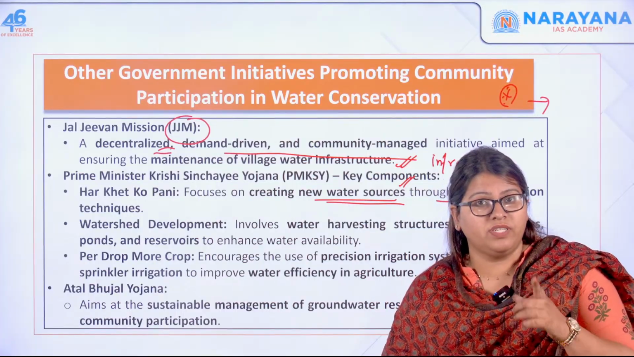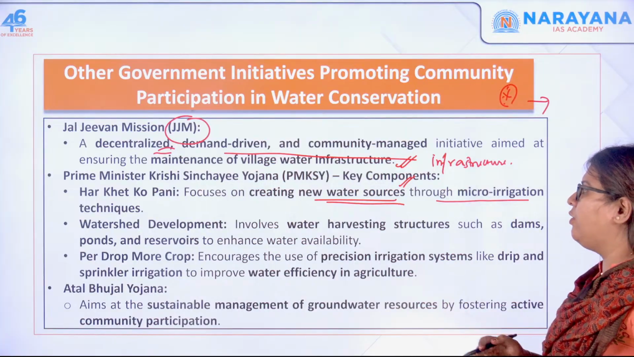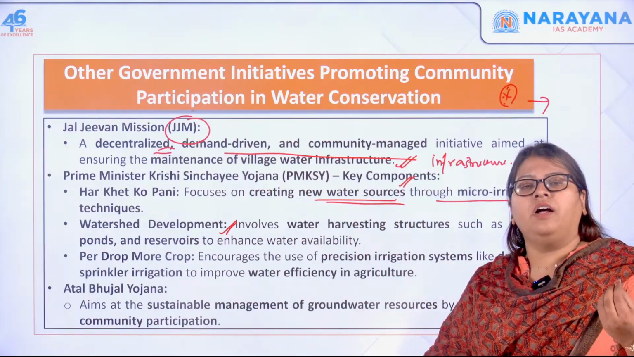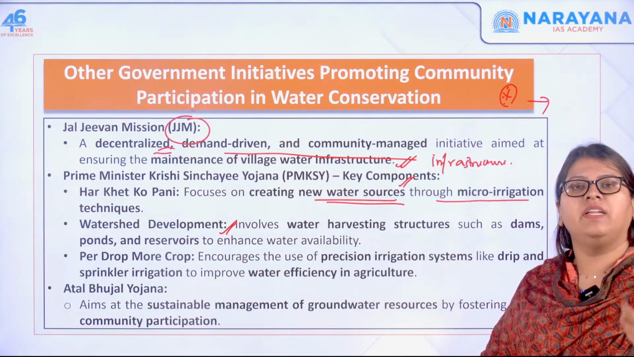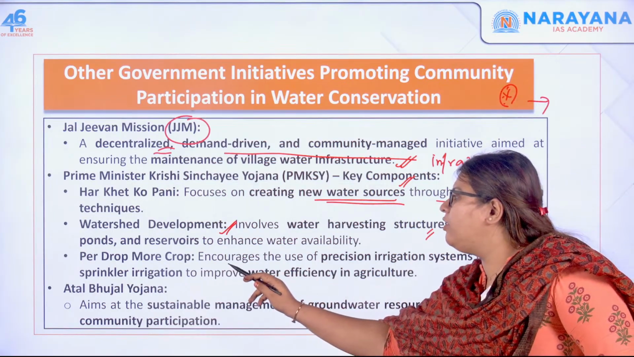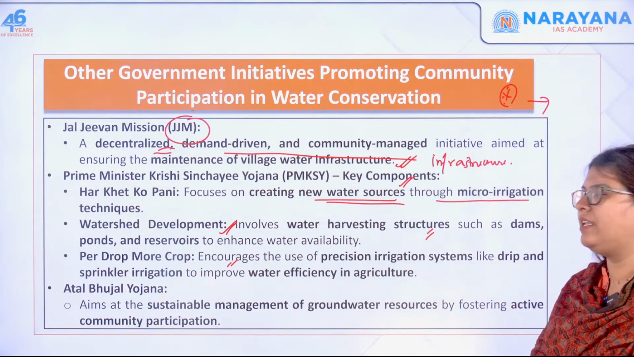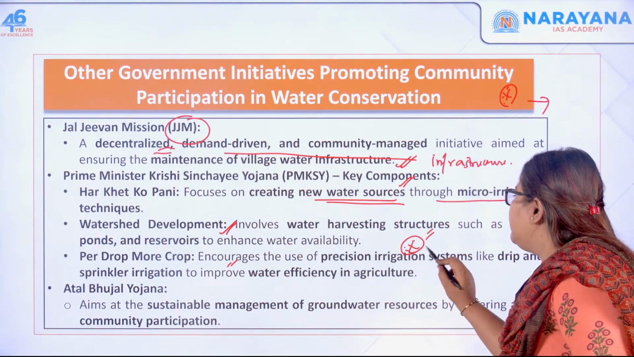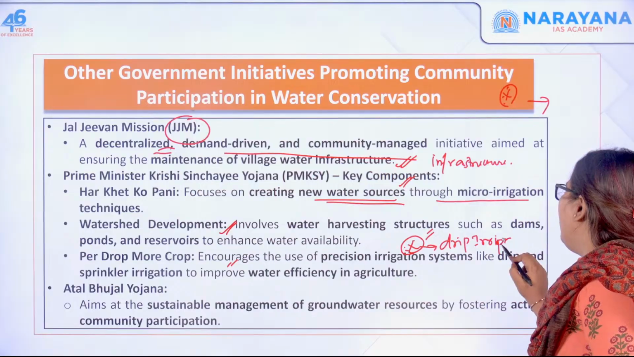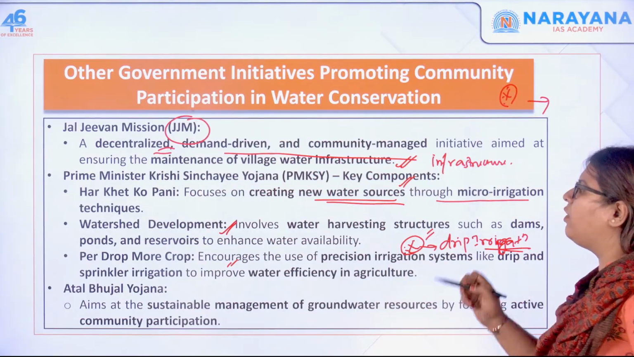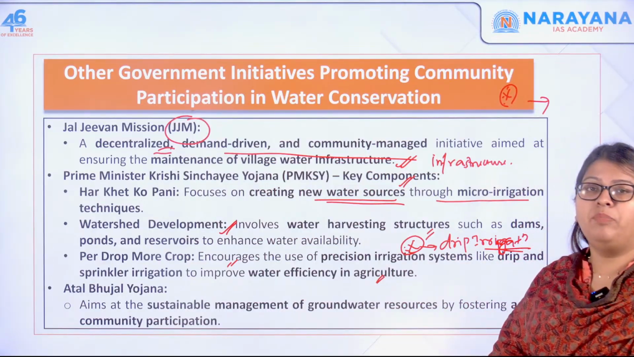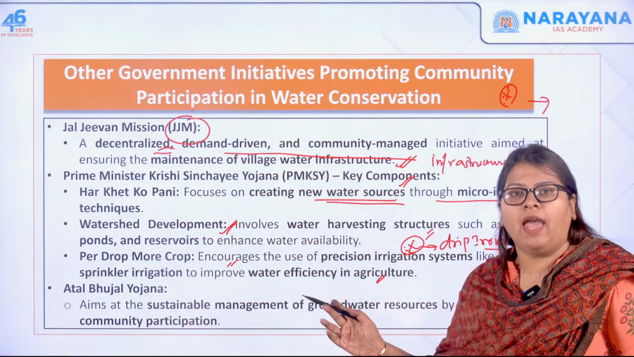How much water was wasted during the Green Revolution? We will discuss that also. Next is watershed development. This involves constructing reservoirs or ponds as well as rainwater harvesting structures like dams, etc. Next one, Per Drop More Crop, that is precision irrigation. Very important. One type is drip irrigation, where you drip the water only at the place where it is required for the crop. You can also go for sprinkler irrigation in order to improve the efficiency of water usage in agriculture.